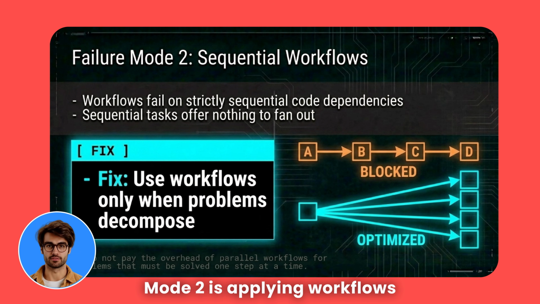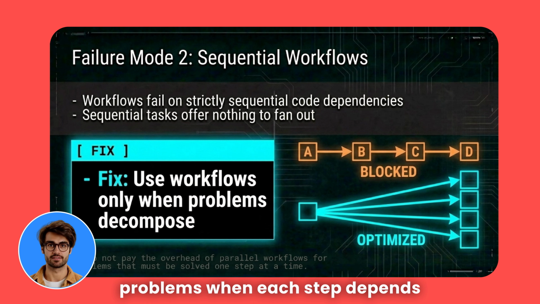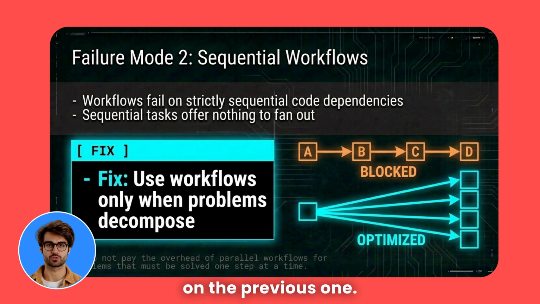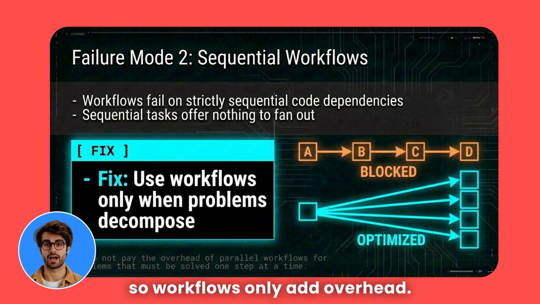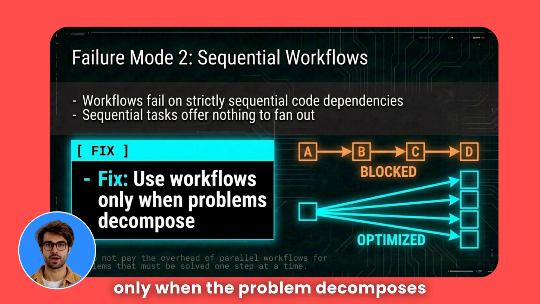Failure mode 2 is applying workflows to strictly sequential problems. When each step depends on the previous one, there is nothing to parallelize, so workflows only add overhead. The remedy is to use workflows only when the problem decomposes into independent parts.